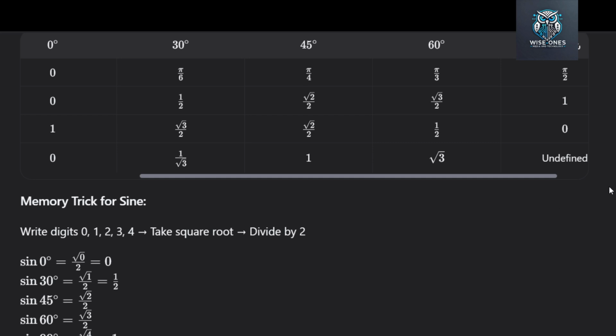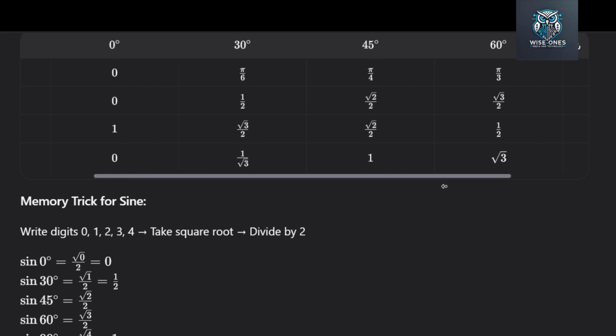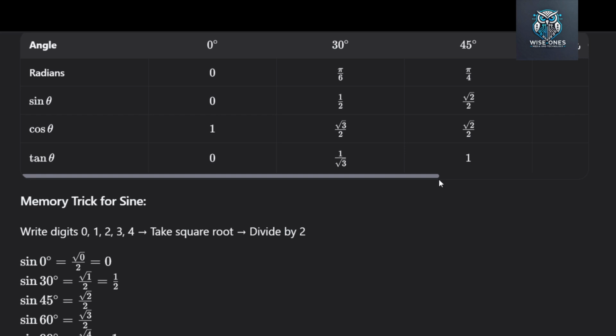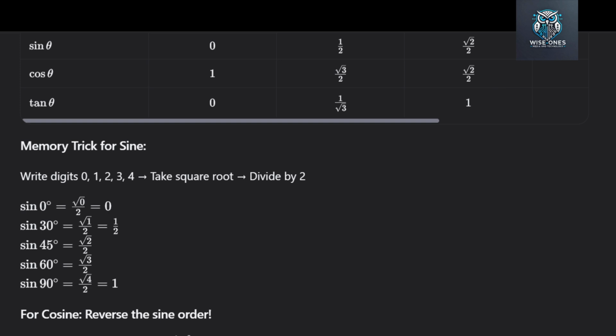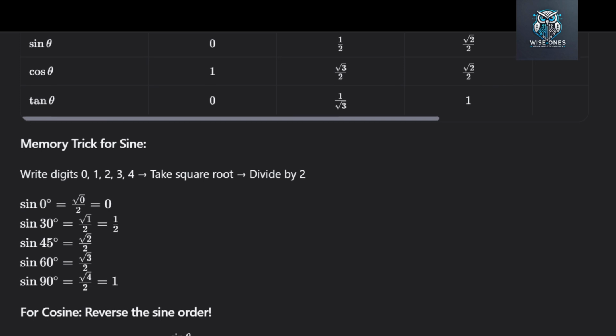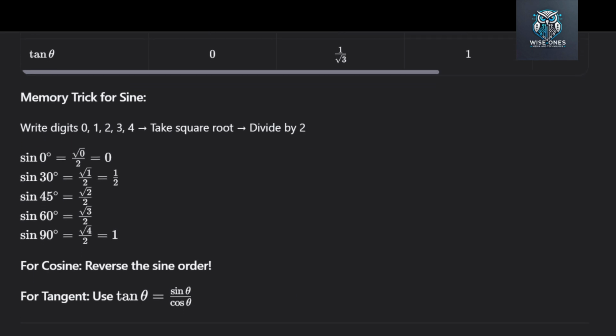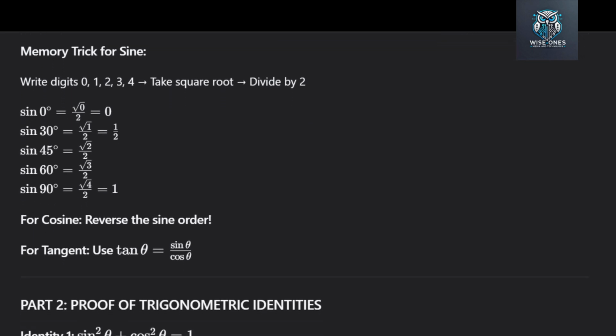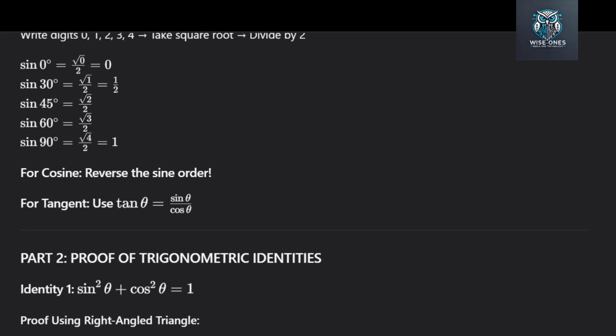There are also reciprocal values. Cosecant is 1 over sine, so for 30 degrees, 1 over 1/2 is 2. Secant is 1 over cosine. So for 60 degrees, 1 over 1/2 is 2. Cotangent is 1 over tangent. So for 30 degrees, 1 over root 3 is root 3.